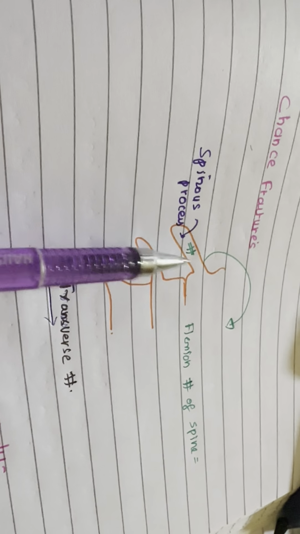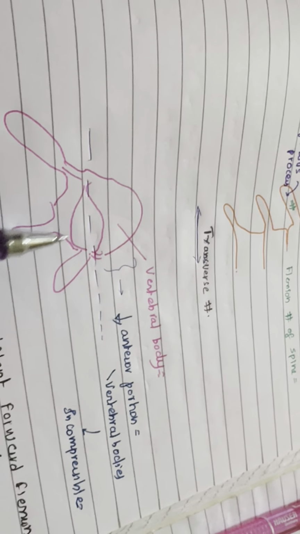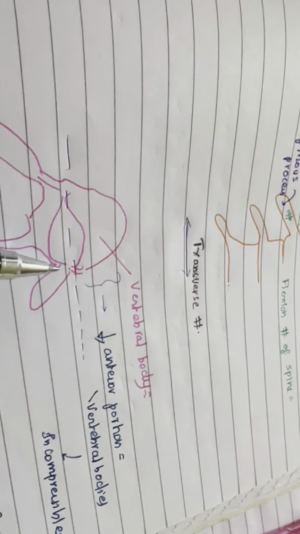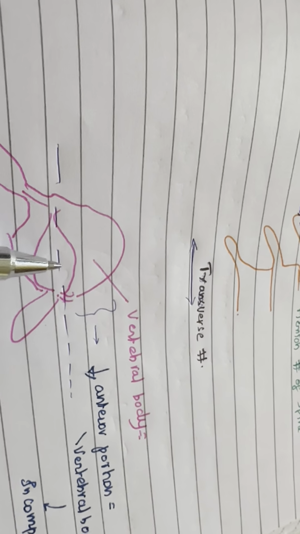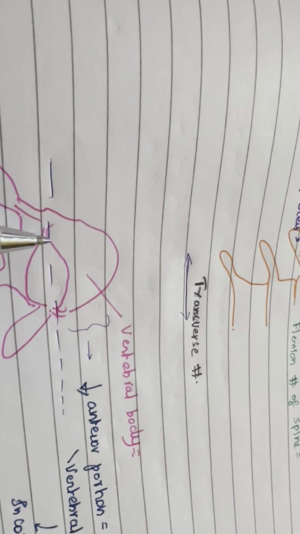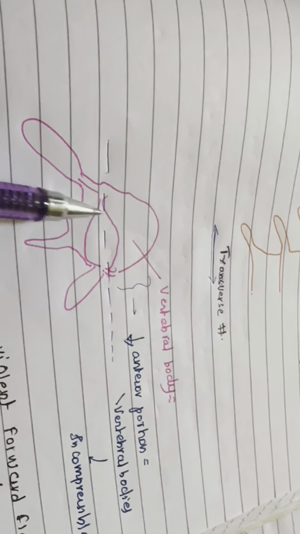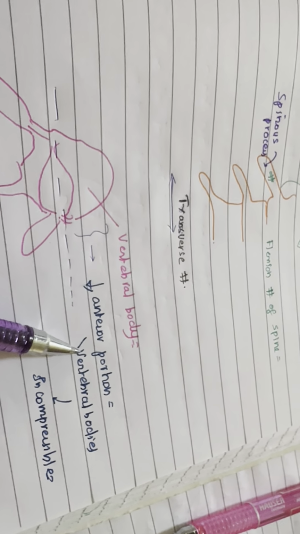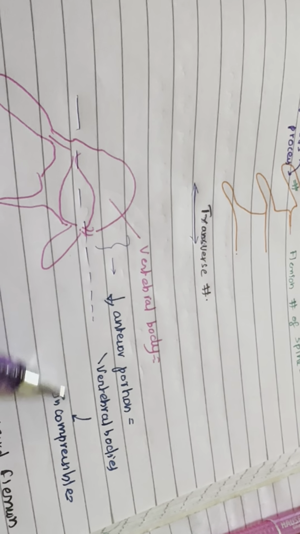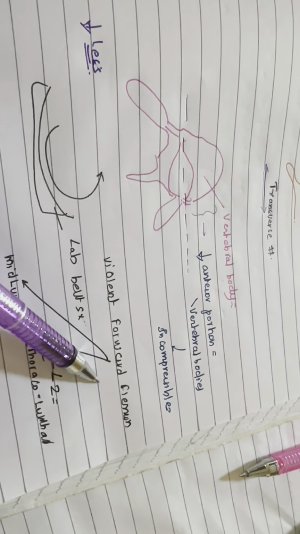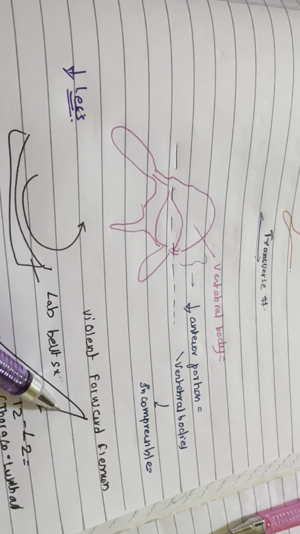and the posterior portion of the vertebral body. Posterior portion of the vertebral body and the posterior elements. Less commonly, there is a compression injury to the anterior portion of the vertebral body because the vertebral bodies are relatively incompressible. Etiology: violent forward flexion, lap belt syndrome.